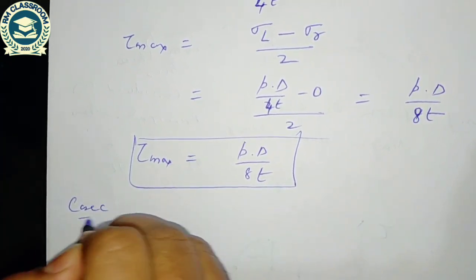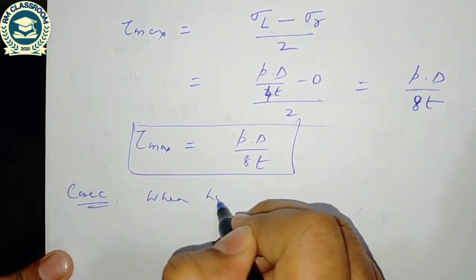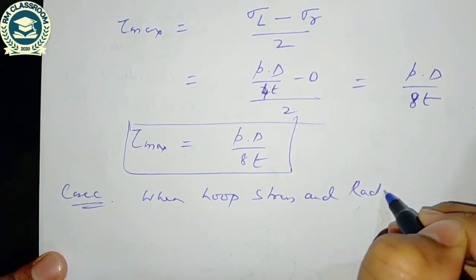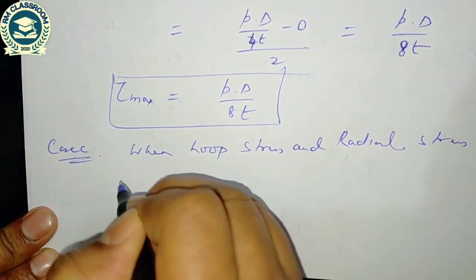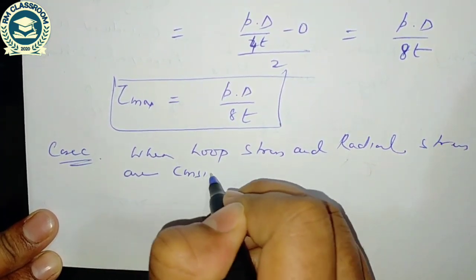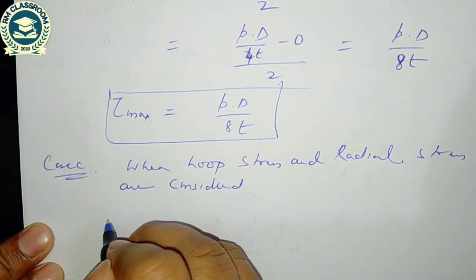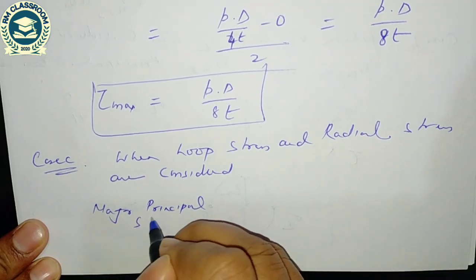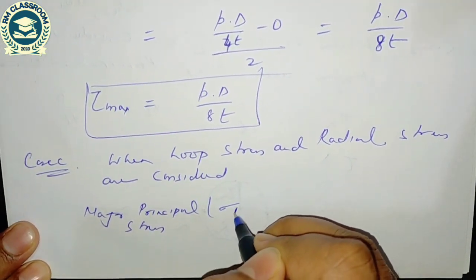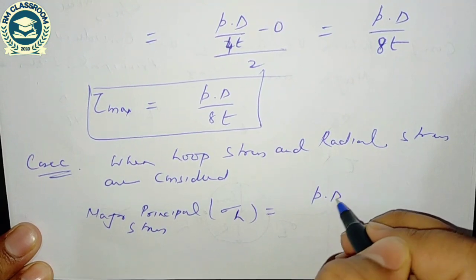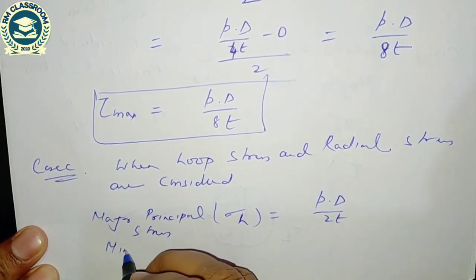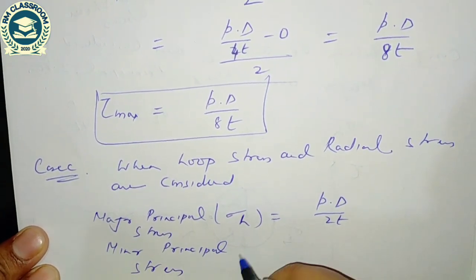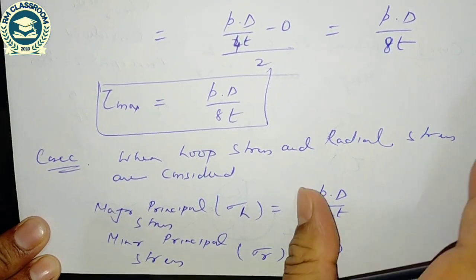Third case, when hoop stress and radial stress are considered. So here the major principal stress is sigma h equal to PD by 2T, and the minor principal stress, that will be the radial stress, is equal to 0.